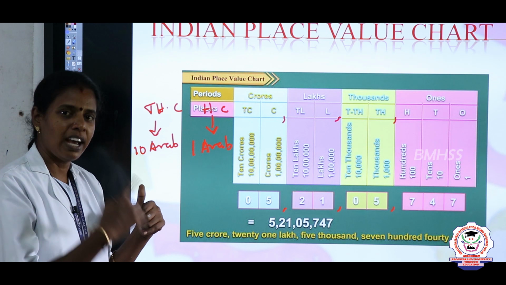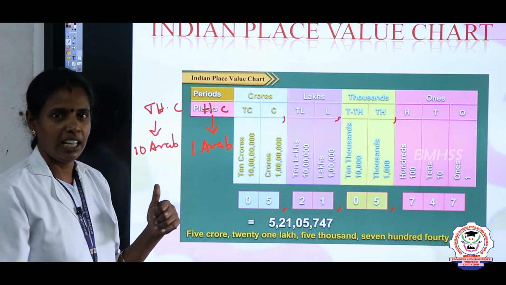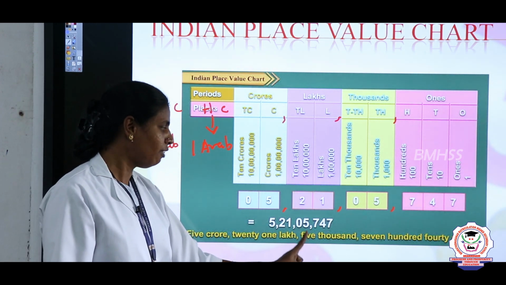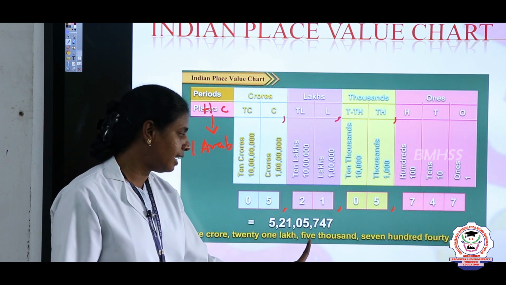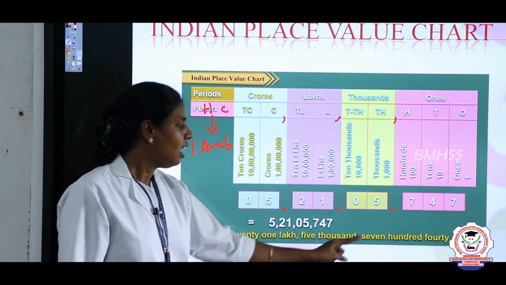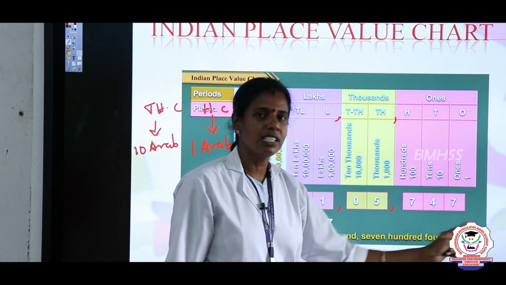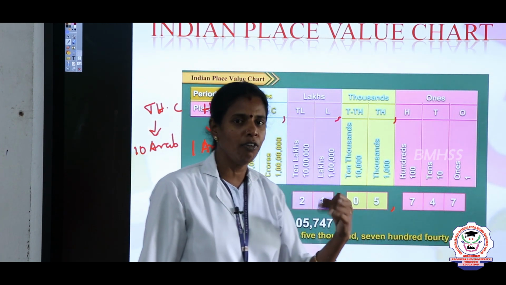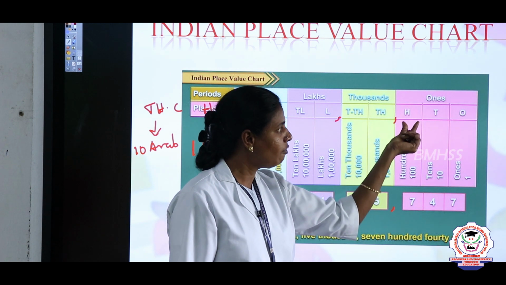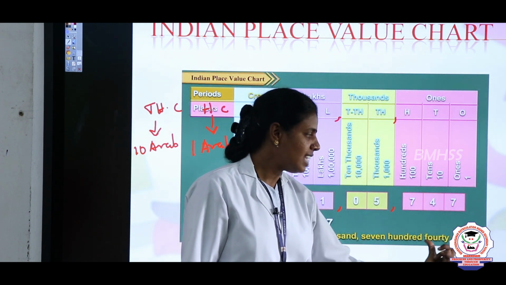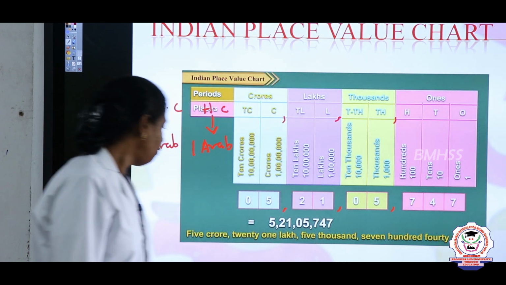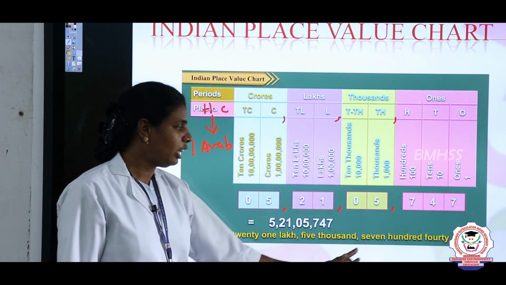If it is written as 50, we will read it as 50, right? So 0 5 is 5, which is placed in the period of thousands. So it is read as 5000. Then 747, the 3 digit number. How will we read it? 7 is in the place of hundreds. So 747, right? So 5 crore 21 lakh